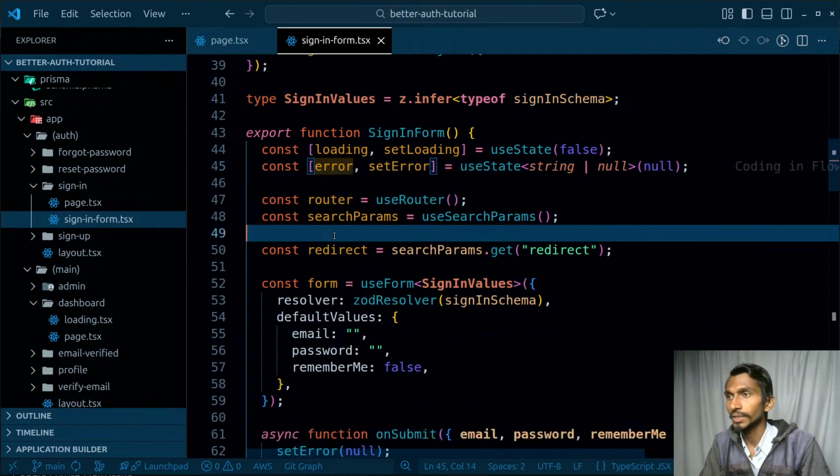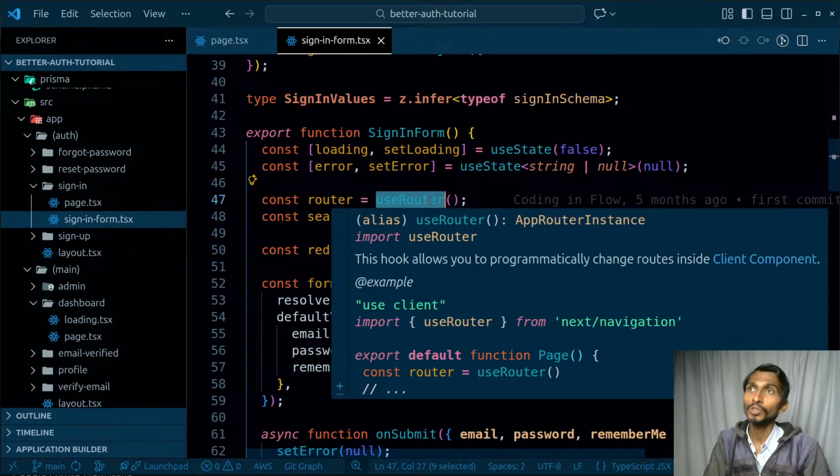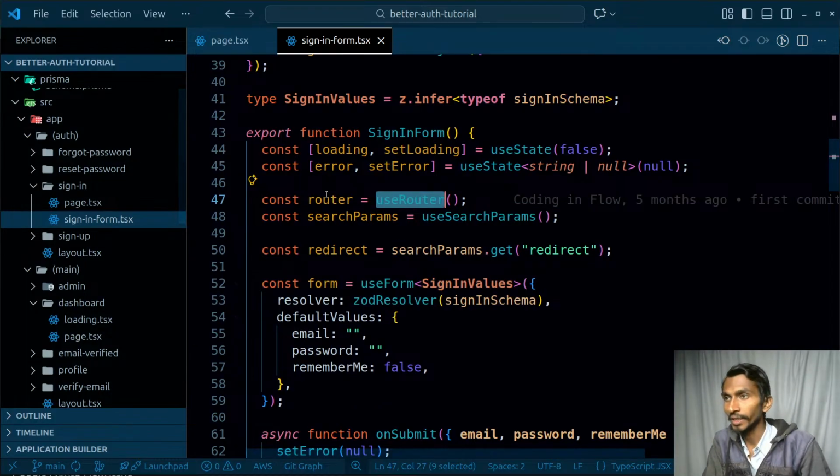Loading is gonna be there, error is gonna be there, router is gonna be there, and search params. Router is mainly for the client side, and like this use router, and if you are on the server side, at that time you need to use something called redirect, and this gets directly imported from next navigation.